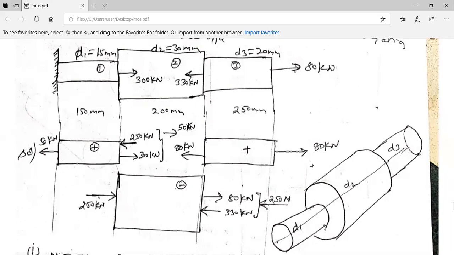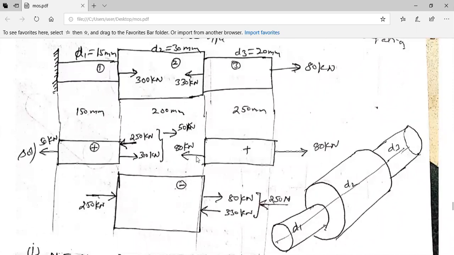When it is not fixed at either end, then you can start from any end. But here it is fixed. Therefore, I am trying to start from this end. So when I start from this end of 80 kilonewton, please observe, I have to balance this 80 kilonewton. Therefore, I'll keep 80 kilonewton over there.